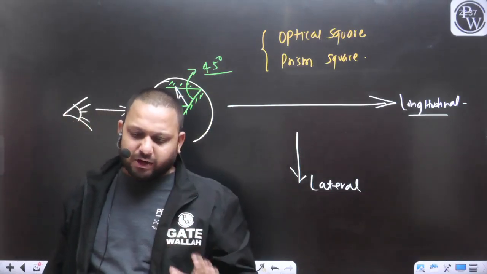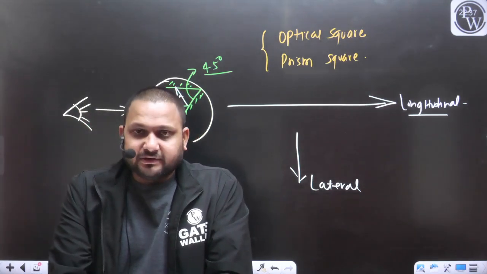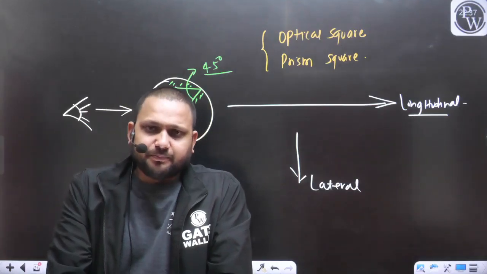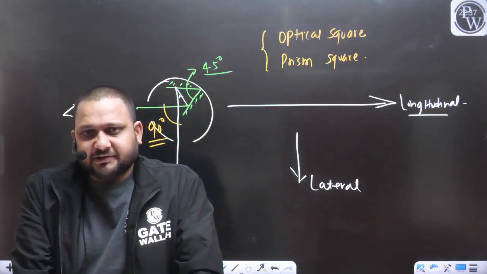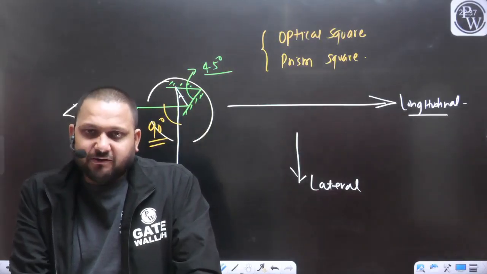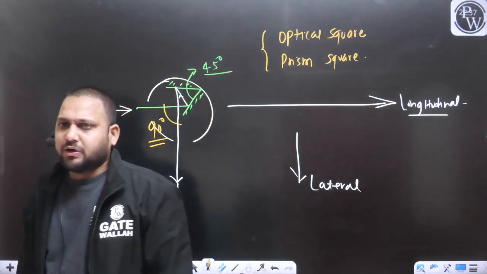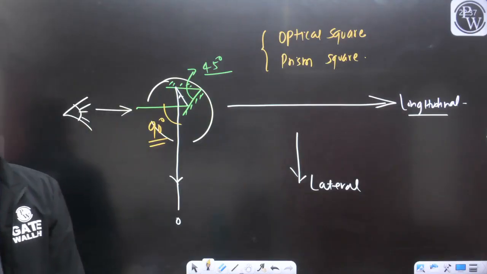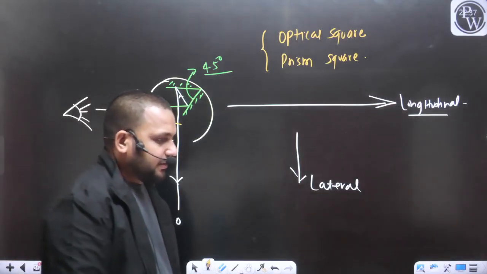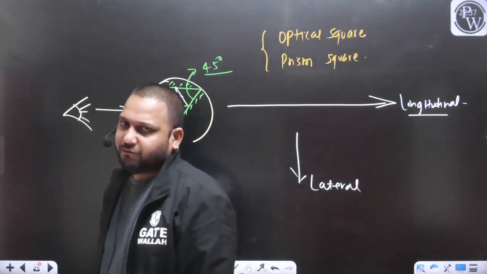But if I want to compare these two 90-degree angle measuring instruments, one is the optical square, one is the prism square, which one is the best and why? Can you tell me which instrument out of these two is going to be best and why?